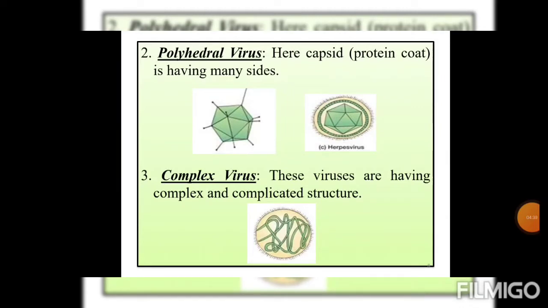Next classification of viruses on the basis of morphology is the complex virus. These viruses have a complex and complicated structure. Students, you can see in the figure that a complicated structure is shown. That's why this type of virus is called a complex virus.